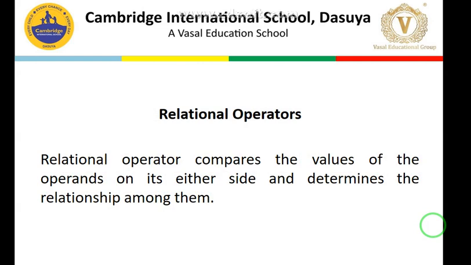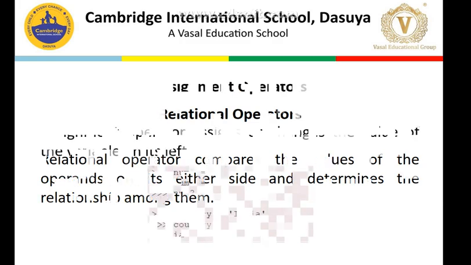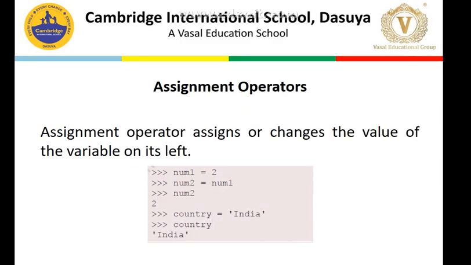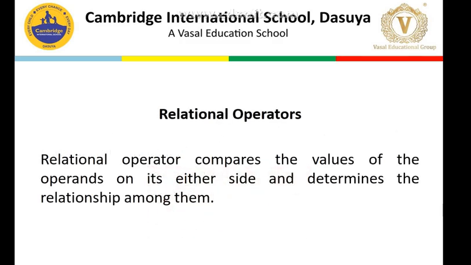So moving forward, next we have relational operators. They are also very important. Relational operators compare the values of the operands on either side and determine the relationship among them. So it basically compares the values of two operands; the value can be equal, not equal, greater than, less than, greater than or equal to, less than or equal to. So these are the various relational operators. We can try this one.